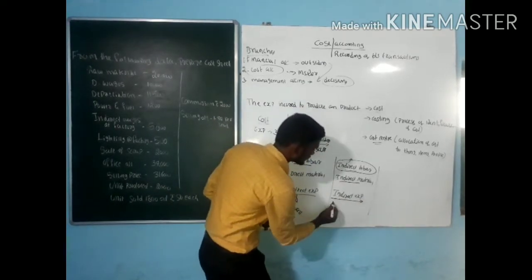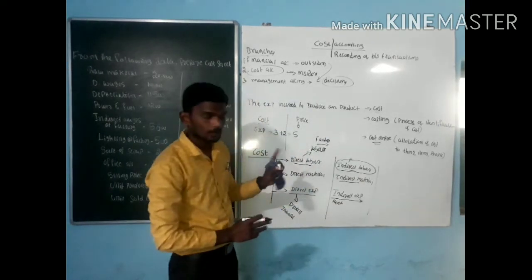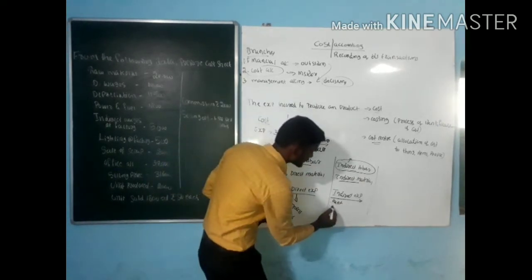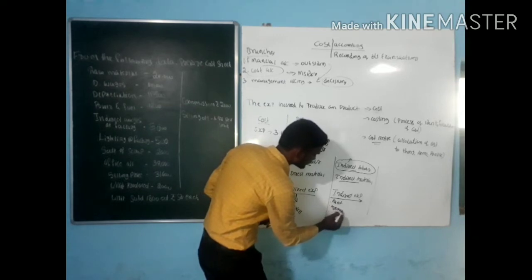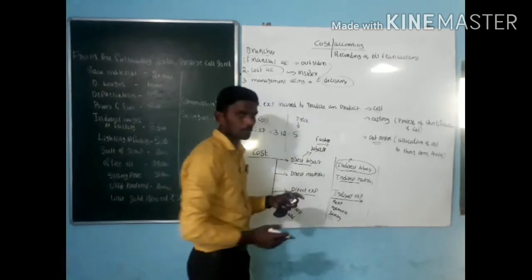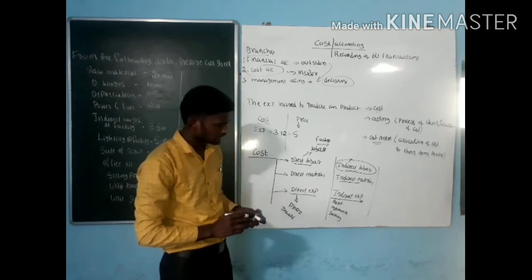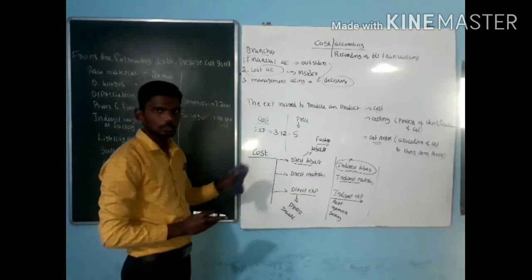Like example, rent paid, insurance, any kind of salary to the employees. Those things are called indirect expenses. These are the elements of cost.